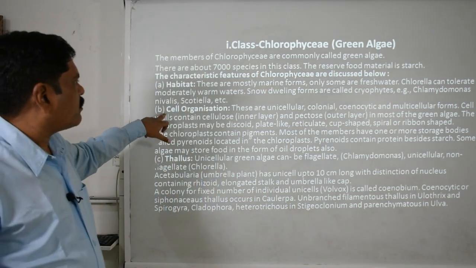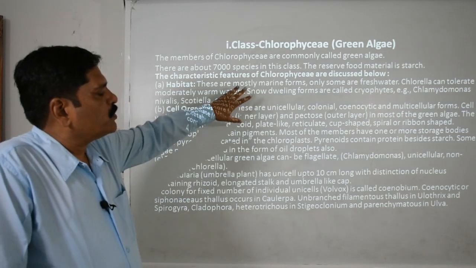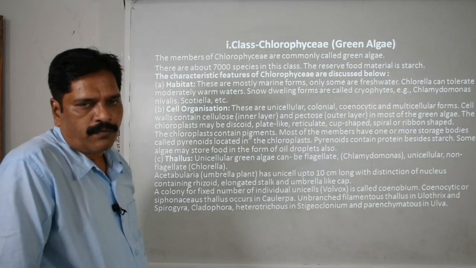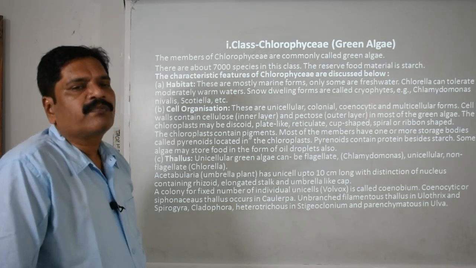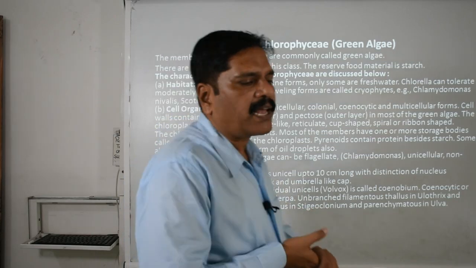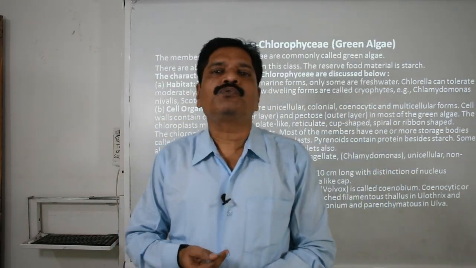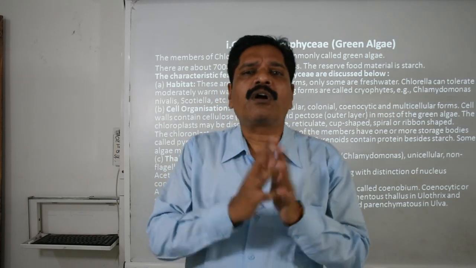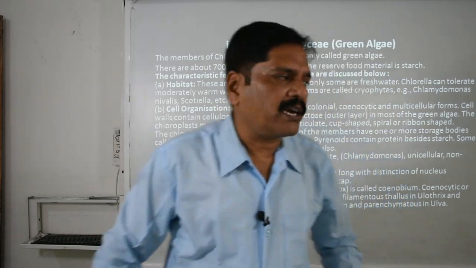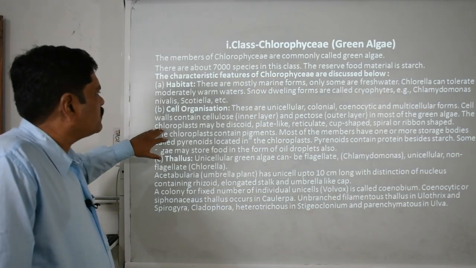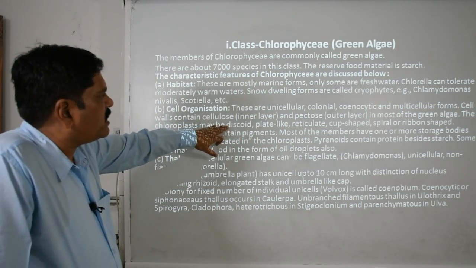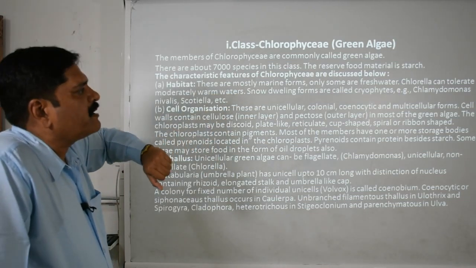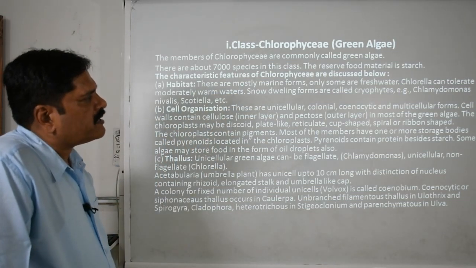Then now we are going to discuss the cell organization: unicellular, colonial, coenocytic or multicellular form. What is coenocytic? When a single cell contains more than two nuclei, a large number of nuclei, but it is not cytoplasmically divided in nature. And the chloroplast may be discoidal, plate-like, reticulate, cup-shaped, spiral, or ribbon-shaped.